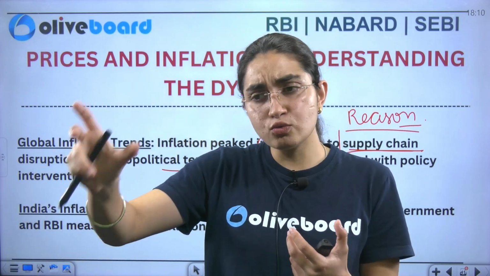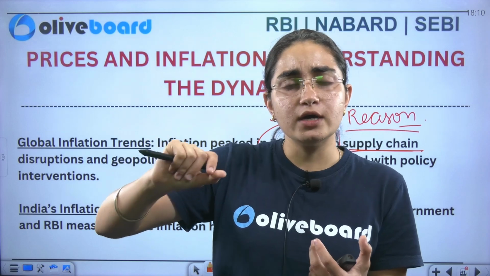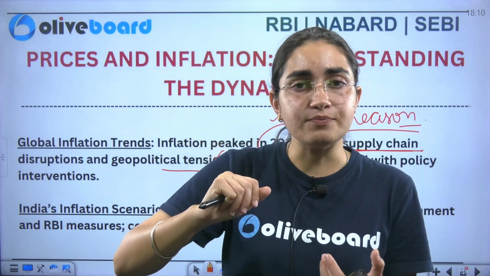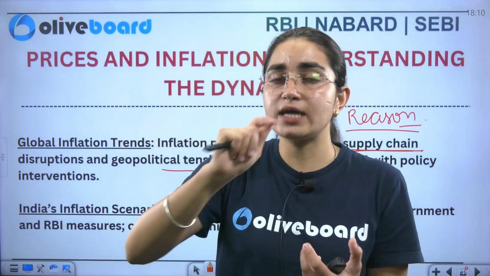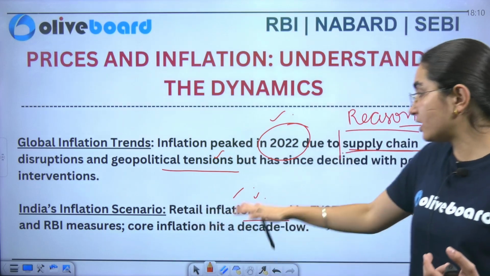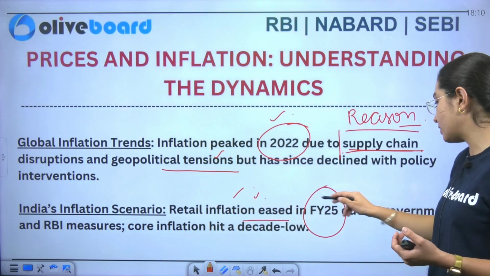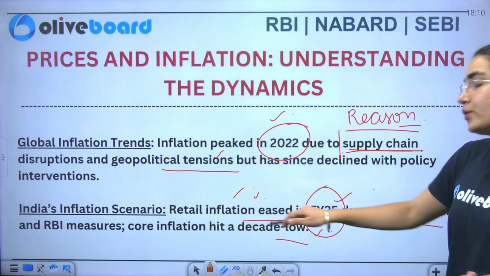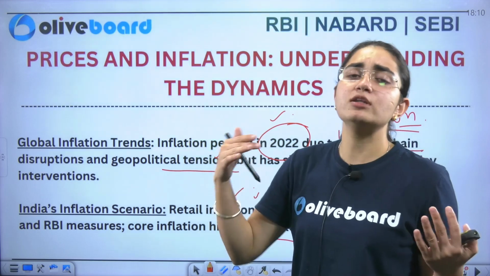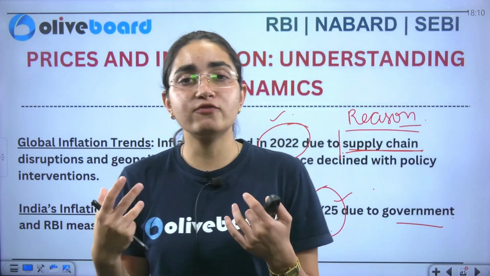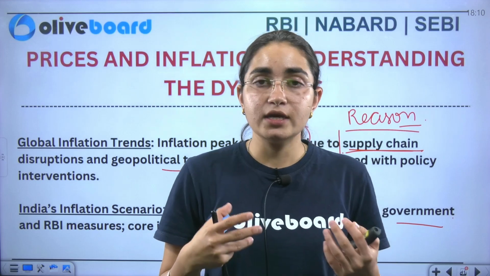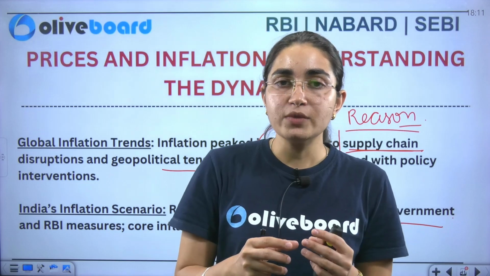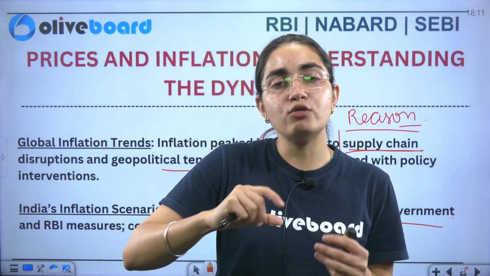Similarly, in the retail one, you purchase goods from that market, but you purchase a limited quantity, and the price you get is the MRP. So this is the case here. Retail inflation eased in financial year 2025 due to government and RBI measures, and core inflation hit a decade low. Now here we have further bifurcation. Of course, we have a lot of bifurcations of inflation, but the two important ones are core and headline inflation. If I talk about core, the fluctuation, or if I particularly talk about food, that is what?